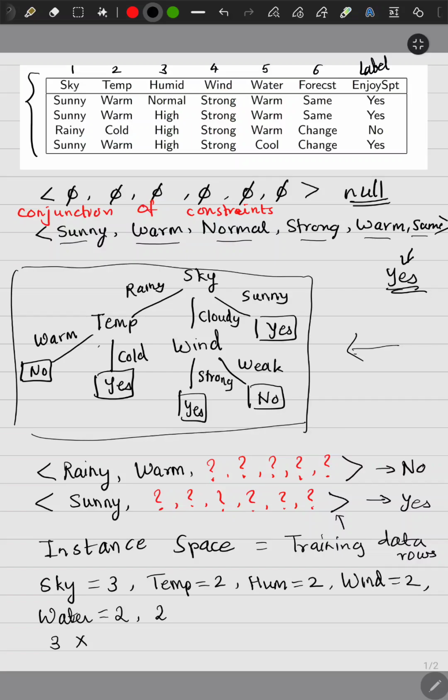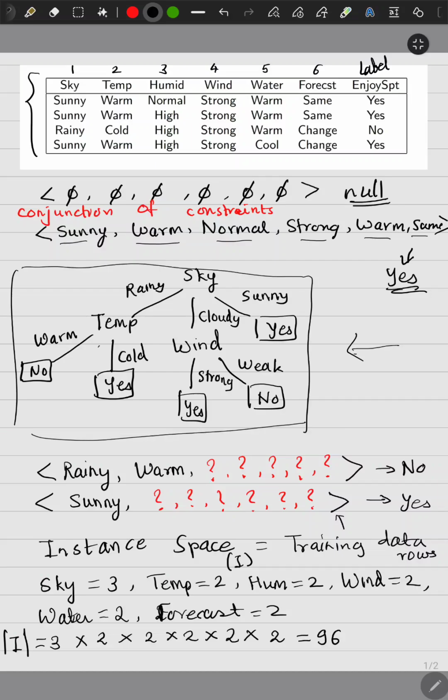Okay, so temperature, we need 2 values. So we have 2 choices for temperature, so we need one of those 2. So there are 2 ways we can fill the temperature, there are 2 ways we can fill the humidity, there are 2 ways we can fill the wind value, there are 2 ways we can fill the water value over there, and there are 2 ways we can fill the forecast value over there. So the size of the instance space, if I call it I, the size of the instance space I will be 96. Now this is the instance space.